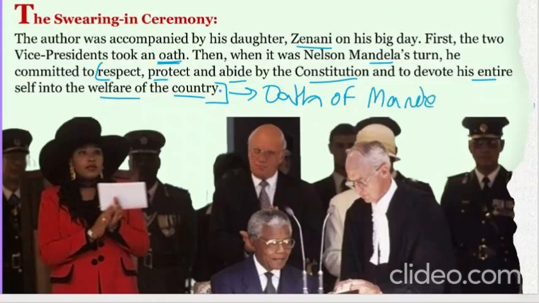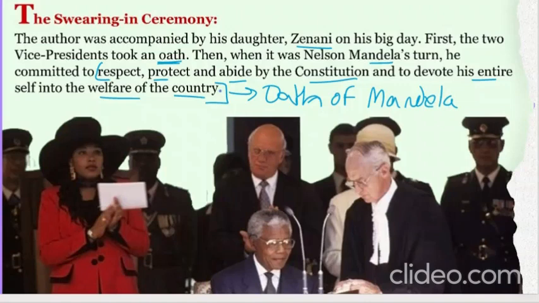So Nelson Mandela, when his turn came, what did he swear? He didn't say big words. He just said that I will always respect, protect, and abide. Abide means follow the constitution of our country, and I will always be devoted. I'll mix my whole self into this country only to do the betterment.